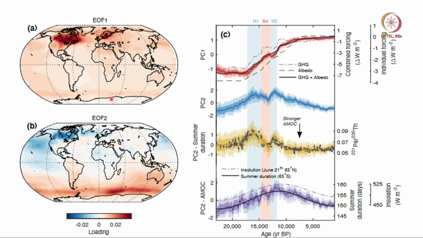So you can see that the AMOC variation, which is related to EF2, is related to the PC2, the time variation of this EF2. EF1 time variation is here. So this graph clearly explains why the temperature change from the last ice age to the interglacials did not occur smoothly.